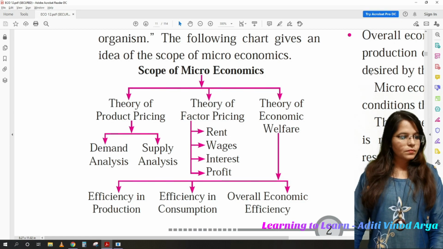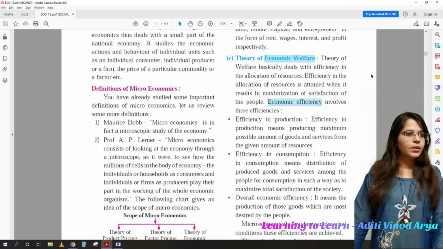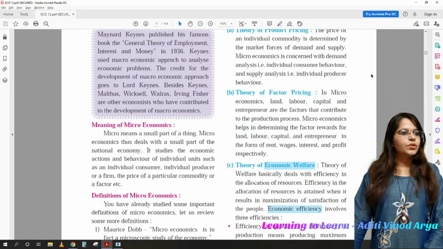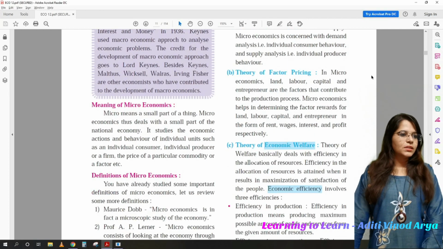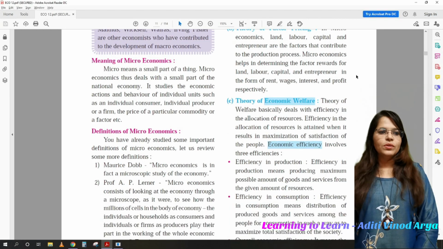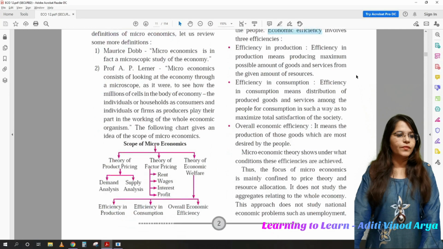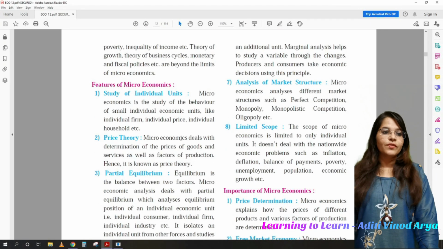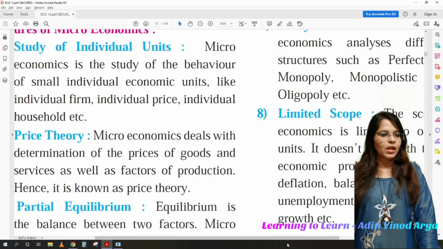Now let me just zoom it out a bit. Okay, so we have various theories of factor pricing, but we'll do this later on. Don't worry, we are going to do that. Yes, let's start with the features and importance of microeconomics, shall we?